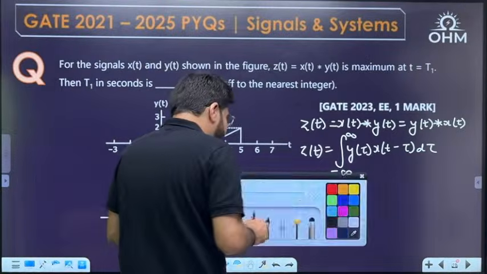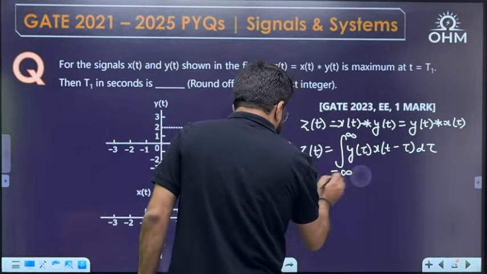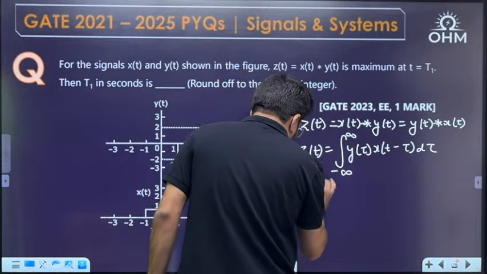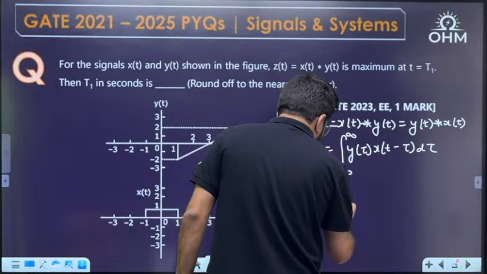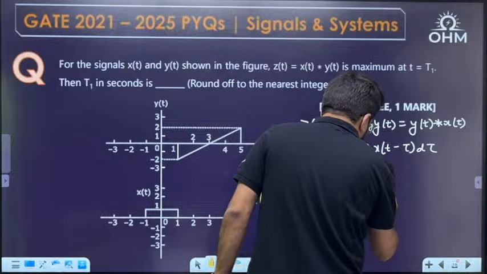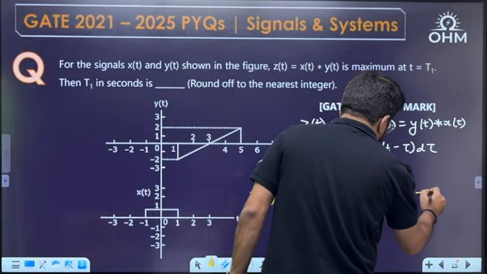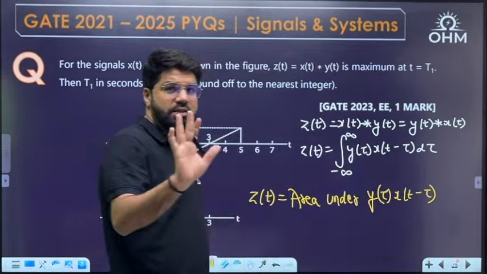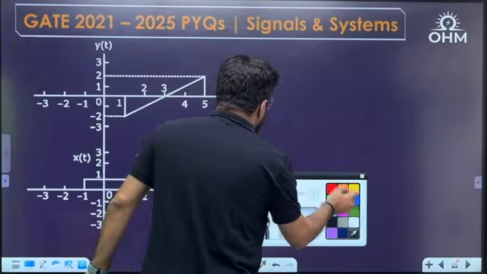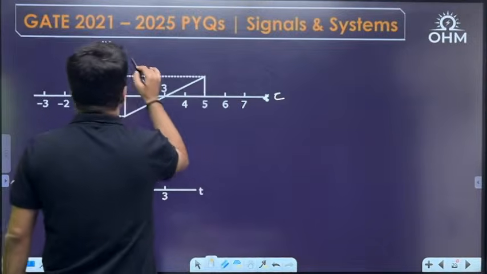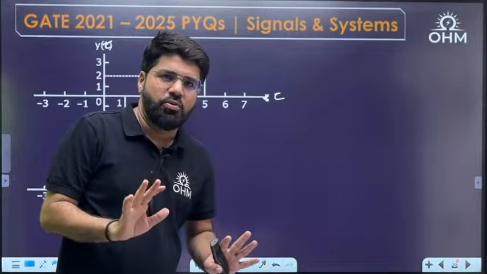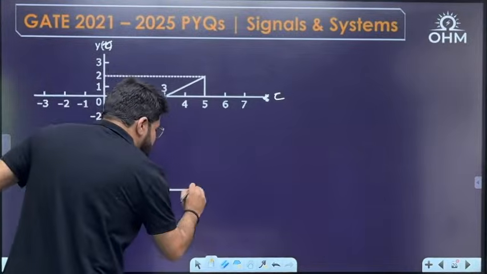As per the idea of graphical convolution, the result z(t) is the area under y(tau) x(t minus tau), because the integral is nothing but area under the curve. Now keep listening to me. I first need to make y a function of tau, no problem. Let this axis be tau, and this is y(tau). But I want x of t minus tau. Now keep listening here. Suppose this is x(tau).